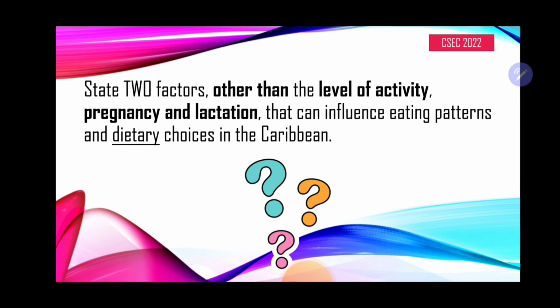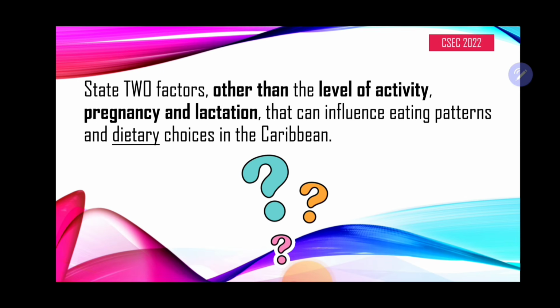Next question. State 2 factors other than the level of activity, pregnancy, and lactation that can influence eating patterns and dietary choices in the Caribbean. Now, there are different factors that influence what a person eats or what they choose to be a part of their diet, right?